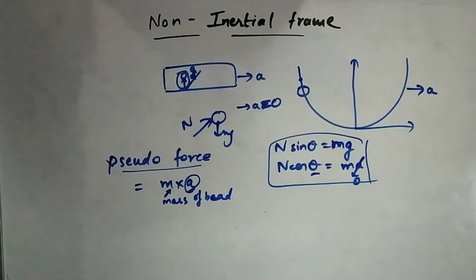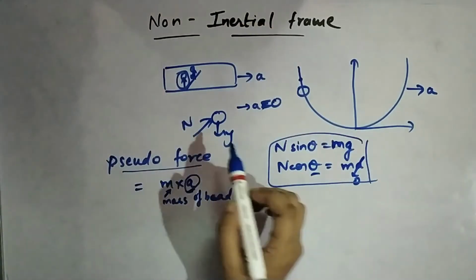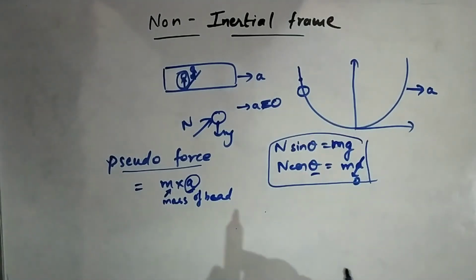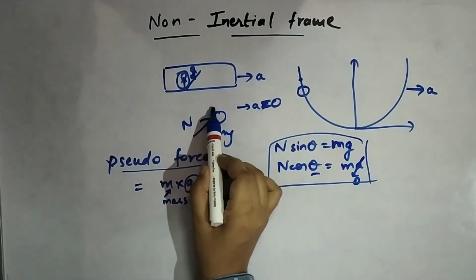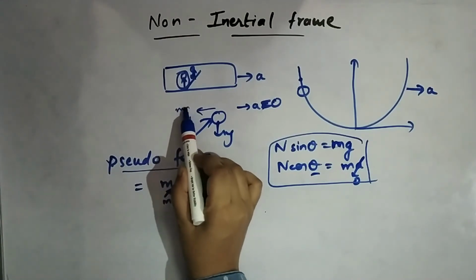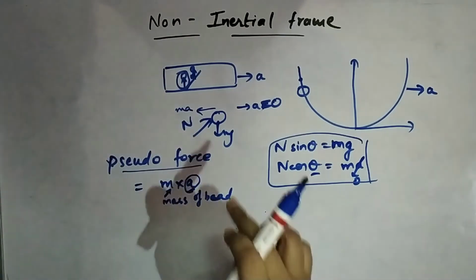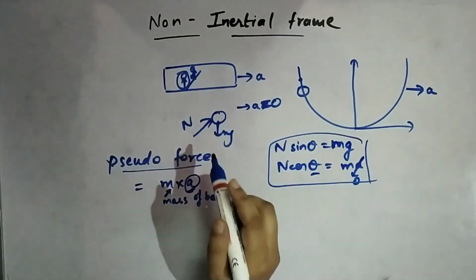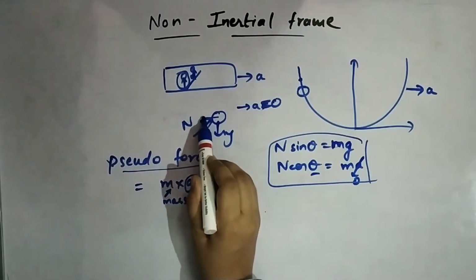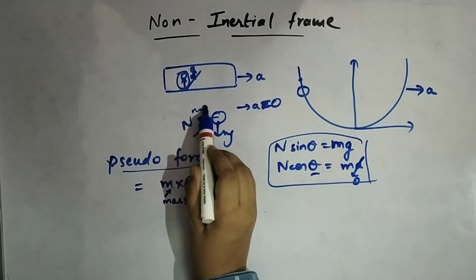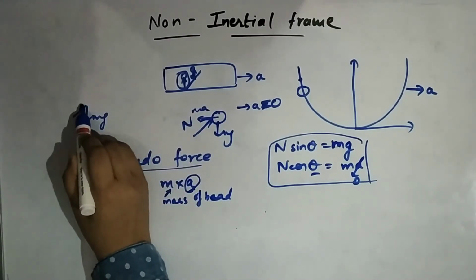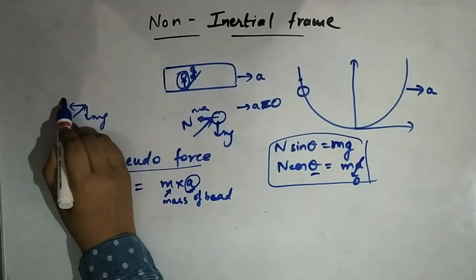But what is the direction? The direction will be opposite to the acceleration of our non-inertial frame, which will be in this direction, ma. Alright, it's wrong to apply it over here, but it should be again applied at the CG. Okay, so mg, n and ma.